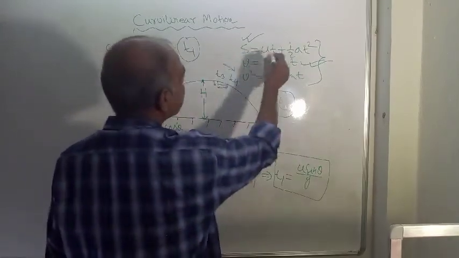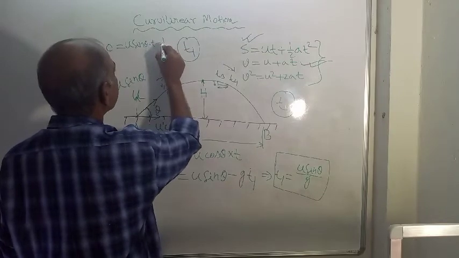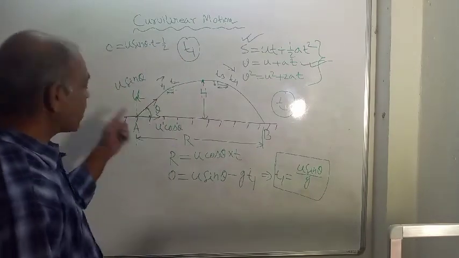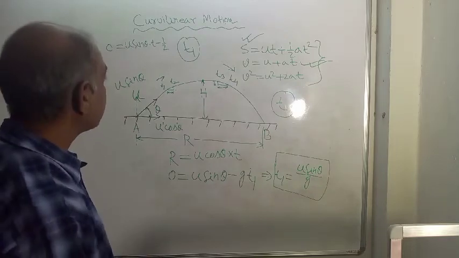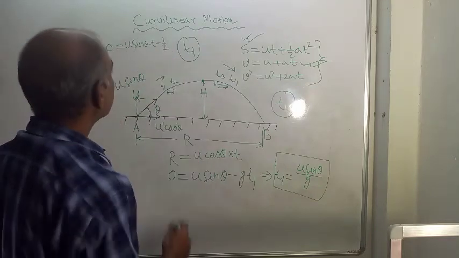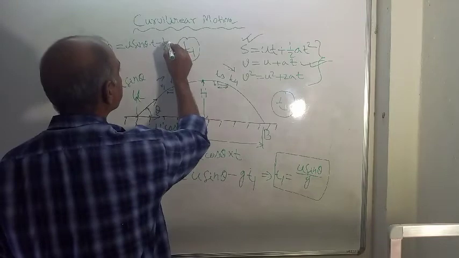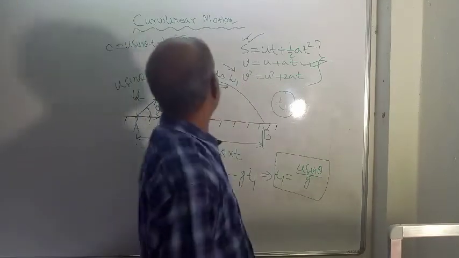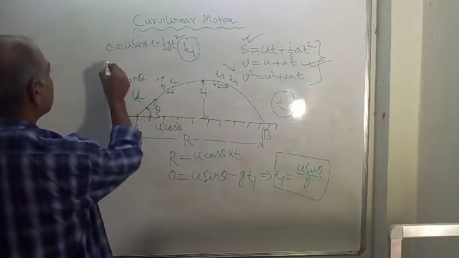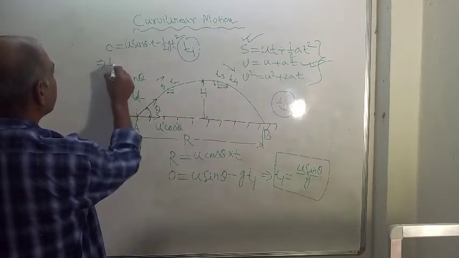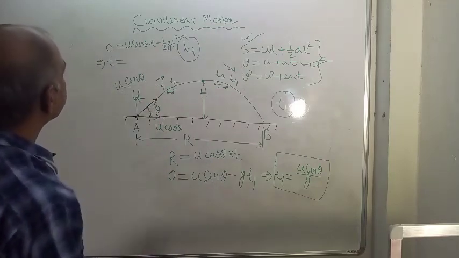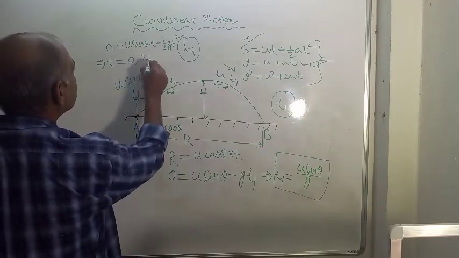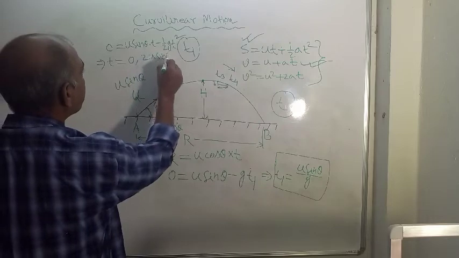And plus sign will be replaced by minus sign because it is going in the upward direction with respect to point A. So minus half, a will be replaced by g, and t square is there. t is the total time of flight. So you can see that from here we are getting t is either 0 or 2u sin theta by g.